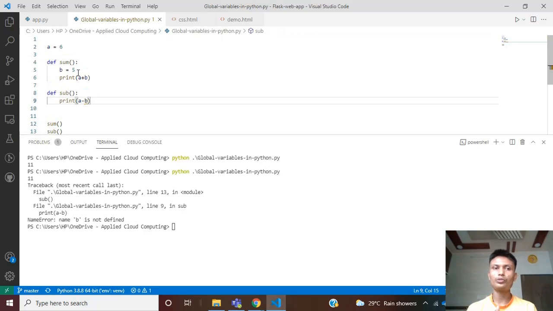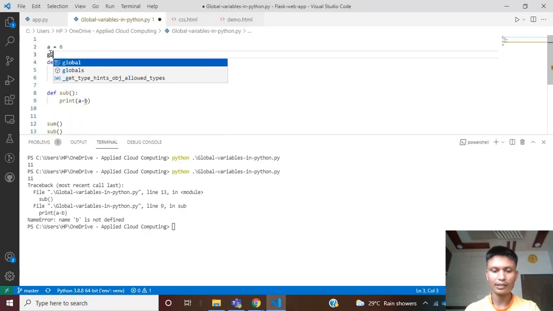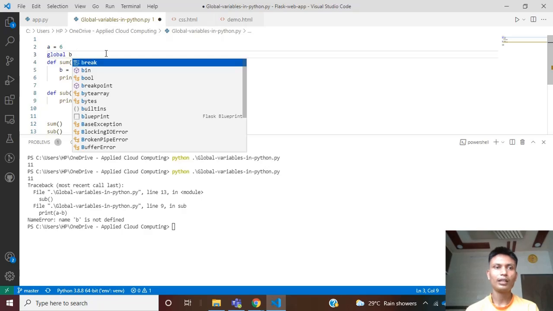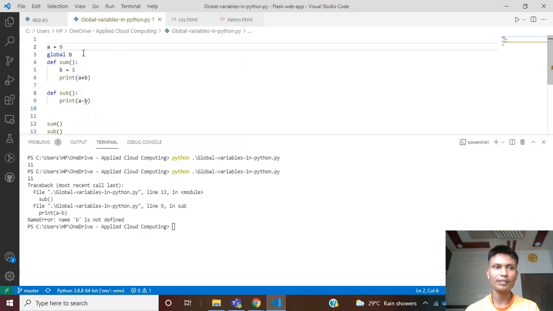One way to use variable b inside another function is to specify the scope of that variable as global. Let's say I create a global variable b. I'm just declaring the variable b, but assigning the value to b in my sum function.